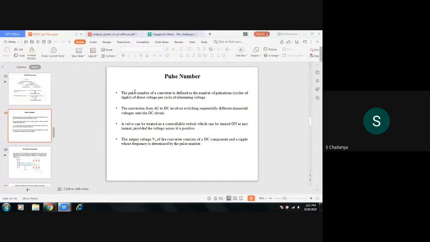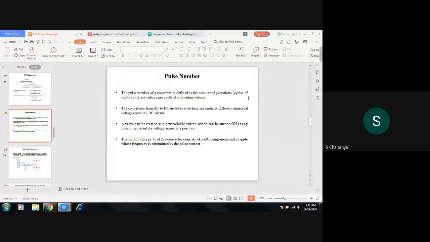The definition of pulse number is the number of pulsations. That means for one cycle, if 6 thyristors are connected, the output you will get is with 6 pulses. For one cycle of AC voltage, you will get 6 pulses.